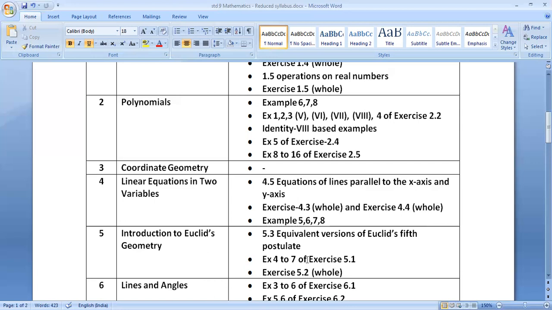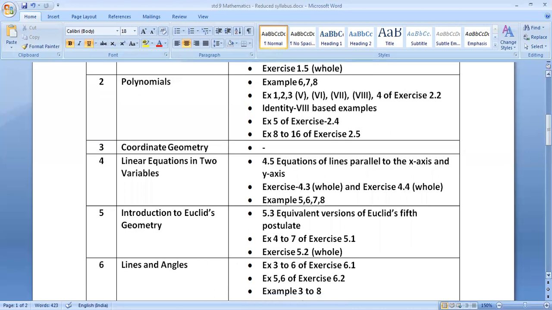So I hope you have understood that in chapter number 5, Introduction to Euclid's Geometry, 5.3 equivalent versions of Euclid's fifth postulate is excluded. Other postulates, theorems, and axioms you have to prepare. Exercise 5.1, sum numbers 4 to 7 are excluded. It means sum numbers 1, 2, and 3 of exercise 5.1 you have to prepare. And exercise 5.2 whole exercise is excluded from the syllabus.